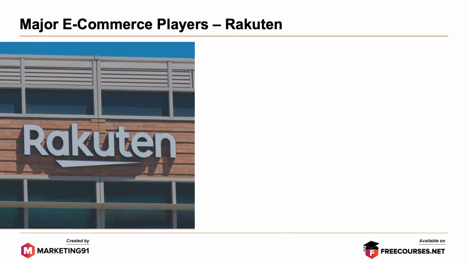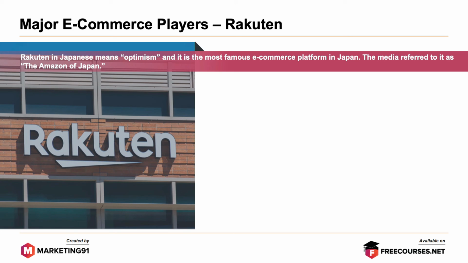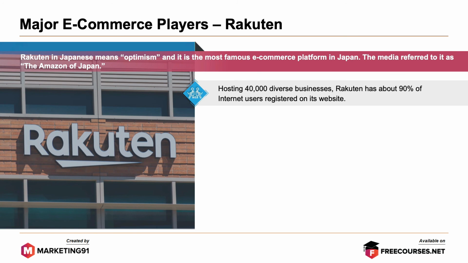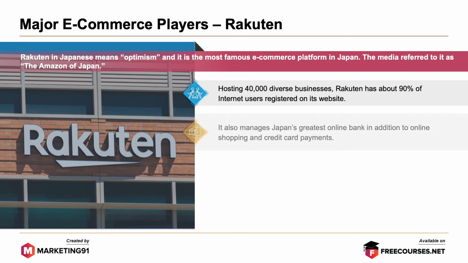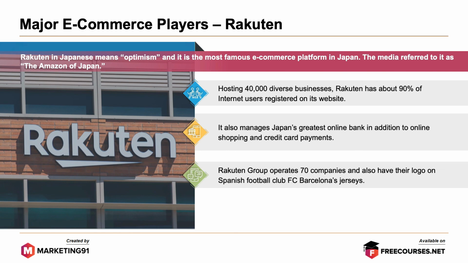And finally, moving on to our last example, Rakuten. Rakuten in Japanese means optimism, and it is the most famous e-commerce platform in Japan. The media referred to it as the Amazon of Japan. Hosting 40,000 diverse businesses, Rakuten has about 90% of internet users registered on its website. It also manages Japan's greatest online bank in addition to online shopping and credit card payments. Rakuten Group operates 70 companies and also has its logo on Spanish football club FC Barcelona's jersey. Revenues as of 2019 stood at $11.6 billion.